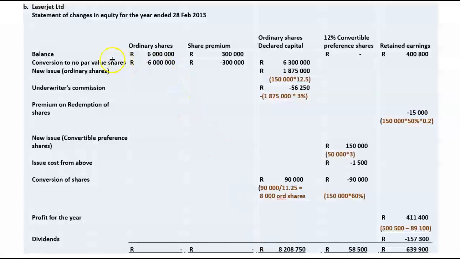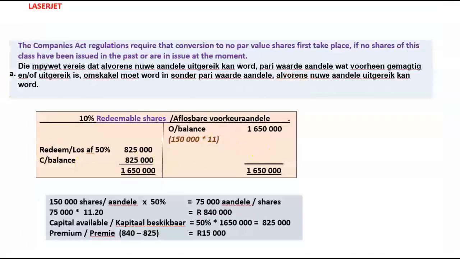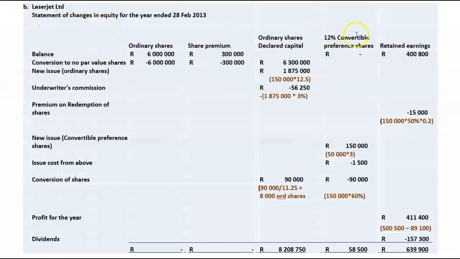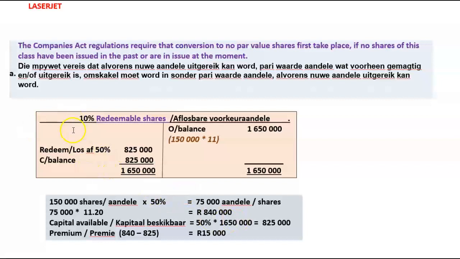Now, I want to tell you something about that as well. So here, that was the compulsory redeemable preference share. So it's not going to be in my statement of changes in equity. You see that there's no column for that. So I'm going to go on the sideline and I'm going to have a T account, 10% redeemable pref shares. And that would have had an opening balance of 150,000 at 11 Rand, 1,650,000. On the side, I have to show it somewhere, but in a T account on the side so that I can refer back to that and do something with that if I need to do something with that.